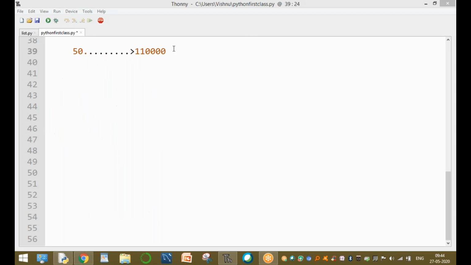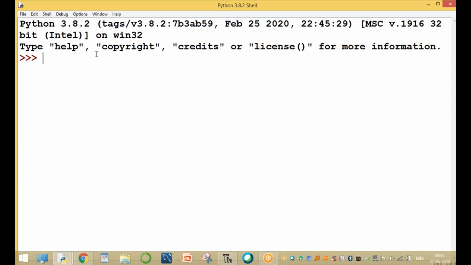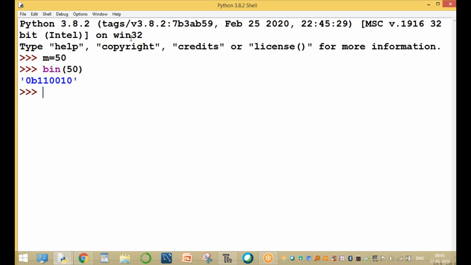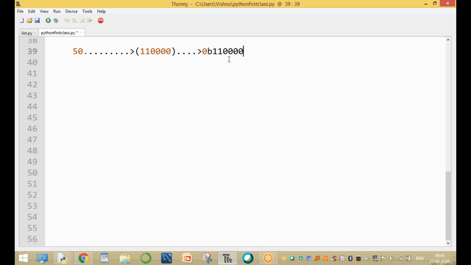Clear? The value 50 converted to binary, base 2, is 0b110010 in Python. For example, m equals 50. This 50 is converted into binary. Now the 50 is converted into binary. This is the complete value.